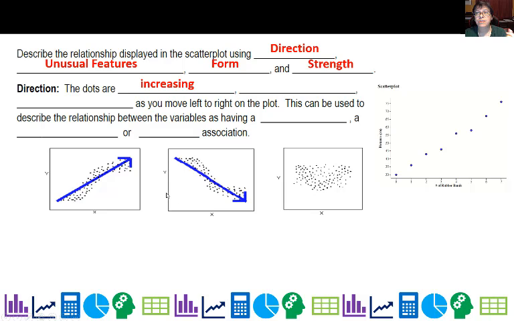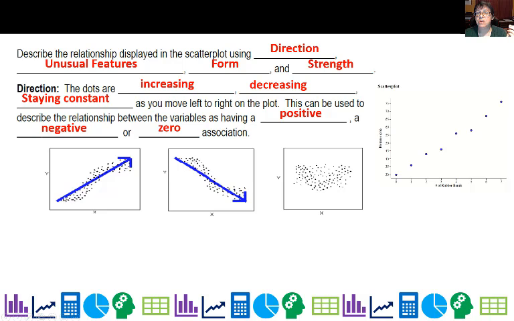For direction, the dots are either increasing, decreasing, or staying constant with no pattern, usually, as you move left to right on the plot. This can be used to describe the relationship between the variables as having a positive correlation, a negative correlation, or zero association.